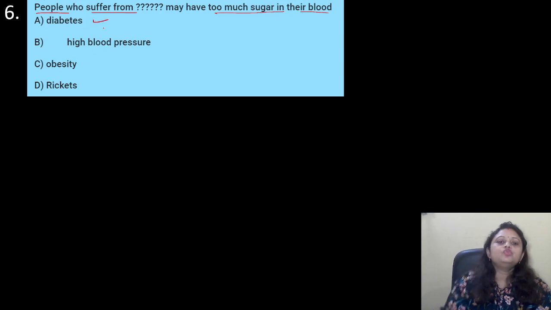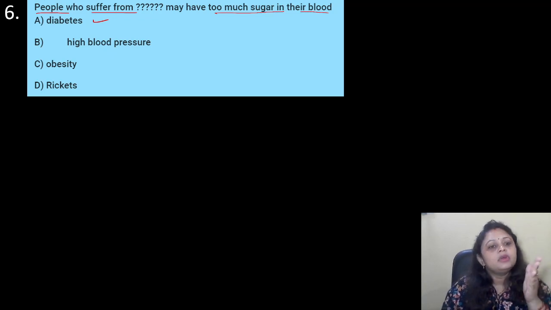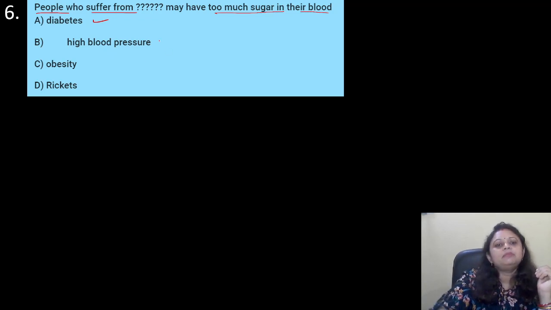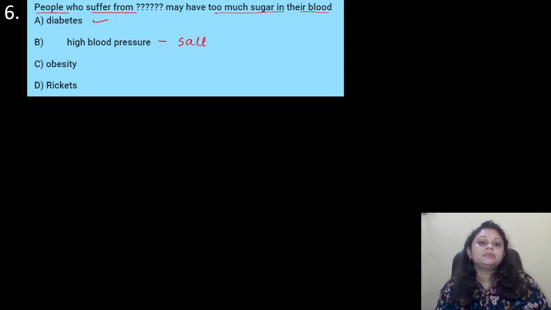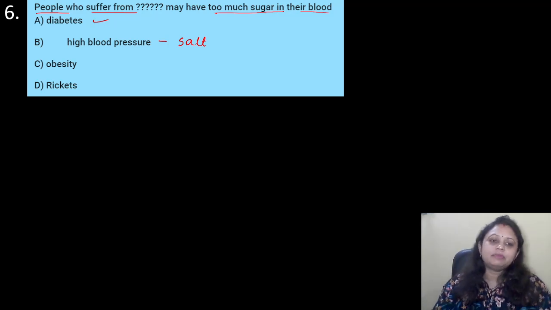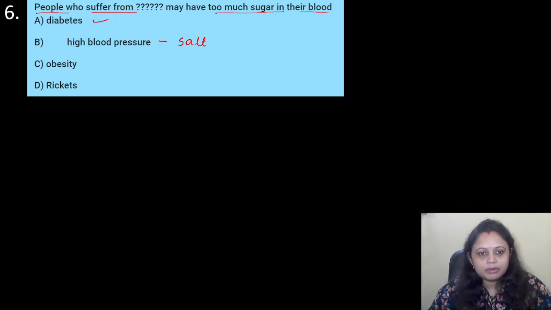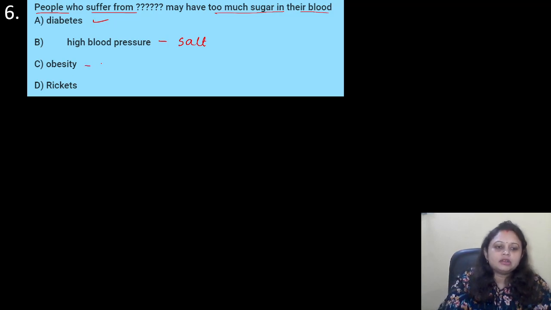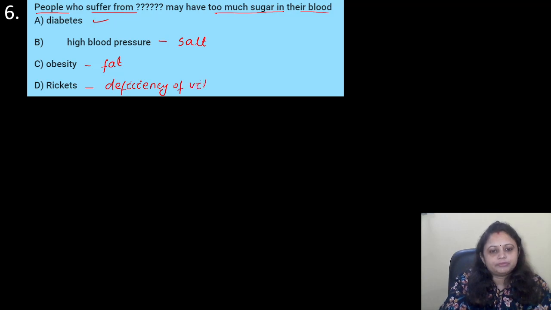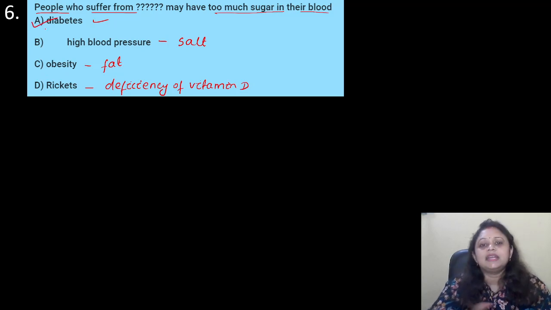So, people who have too much sugar in their blood, they may be suffering from diabetes. Okay, and in high blood pressure, the people who have more amount of salt present in the blood, it leads to high blood pressure. Then obesity, it occurs due to more amount of fat, and rickets, it occurs due to deficiency of vitamin D. Okay, so correct answer is option A, that is diabetes.